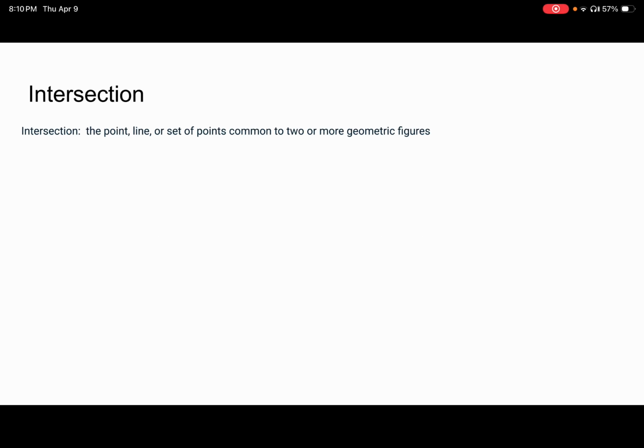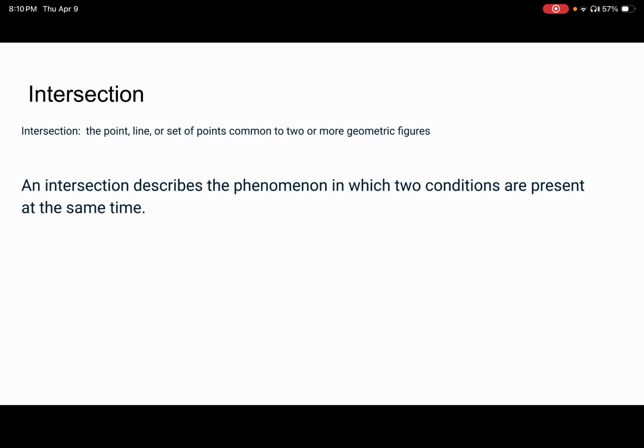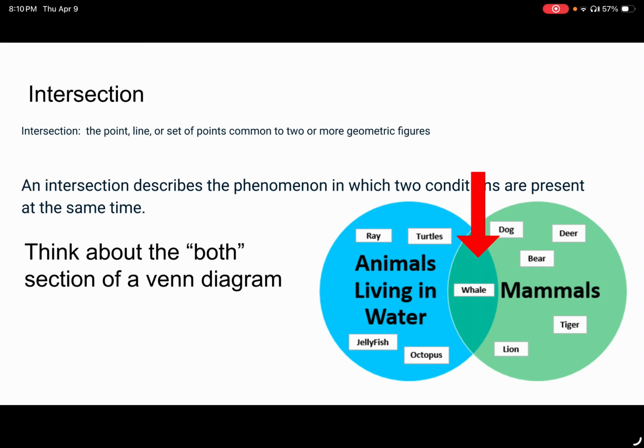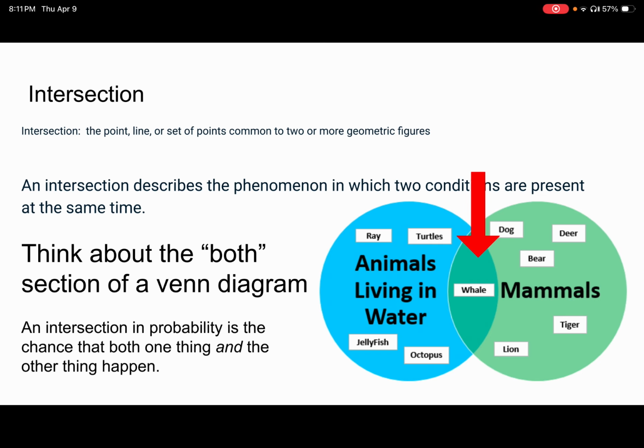So an intersection is defined as the point, line, or sets of points common to two or more geometric figures. An intersection basically describes the phenomenon in which two conditions are present at the same time. Think about the both section of the Venn diagram. A whale is both an animal living in water and a mammal. Anyway, an intersection in probability is the chance that both one thing and the other thing happen.